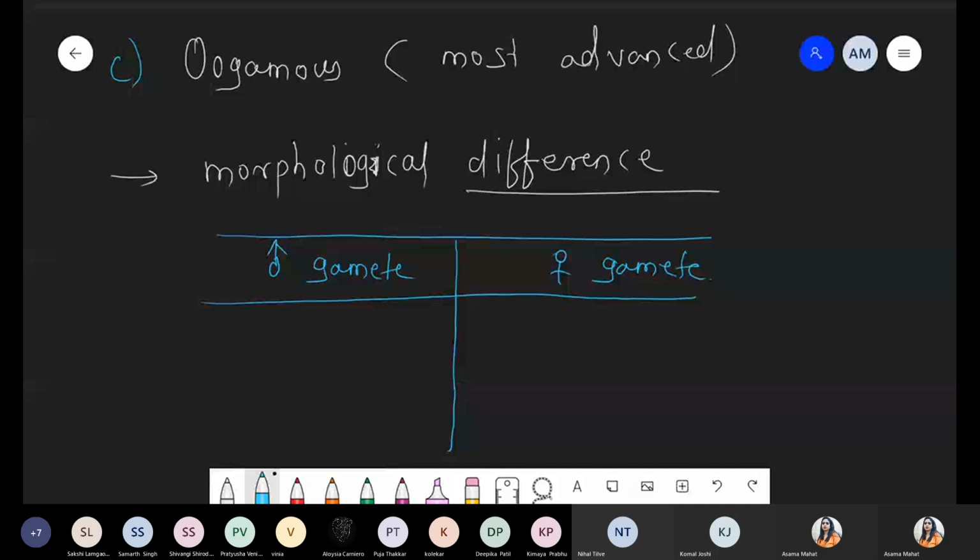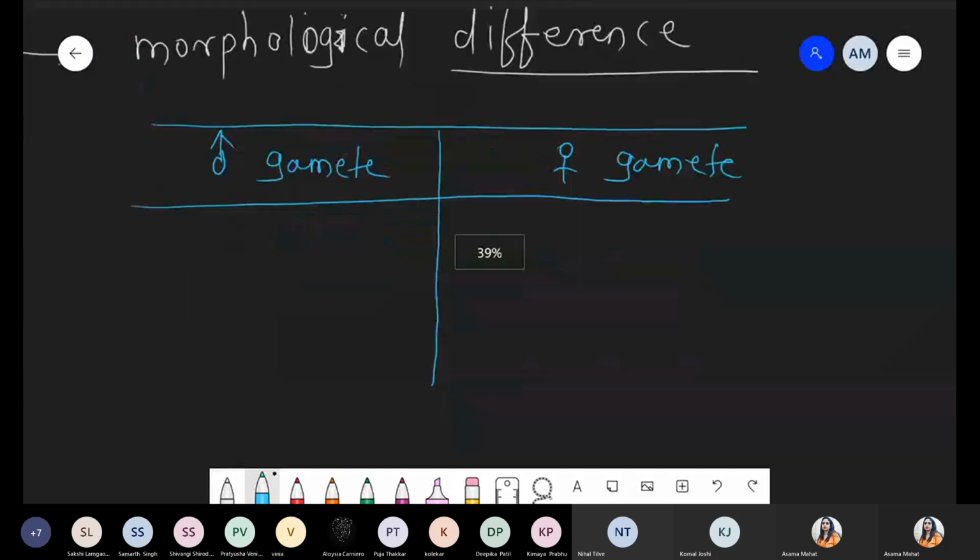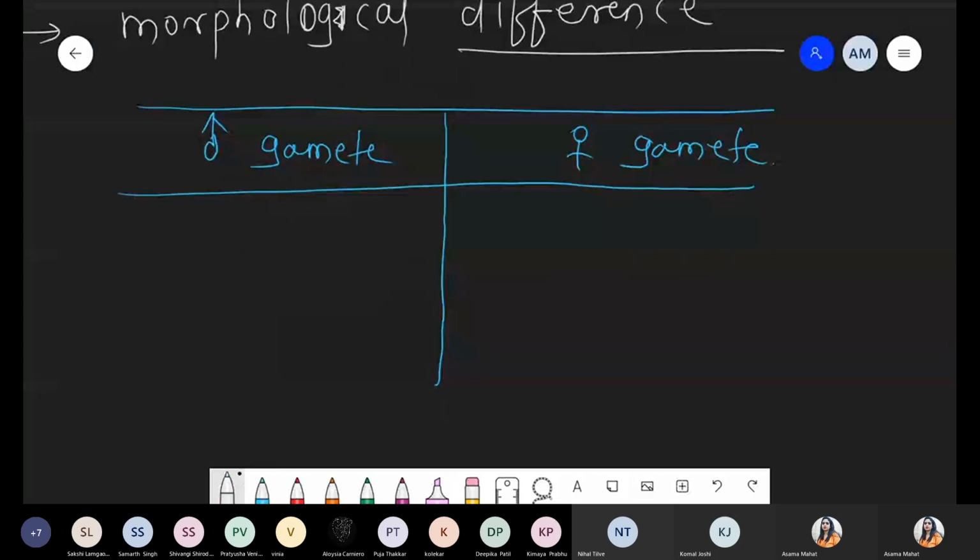Now next point, we are talking about the exact main difference between male and female gametes. Whenever we talk about the male gamete, it is always small in size, and the female gamete is always large in size.